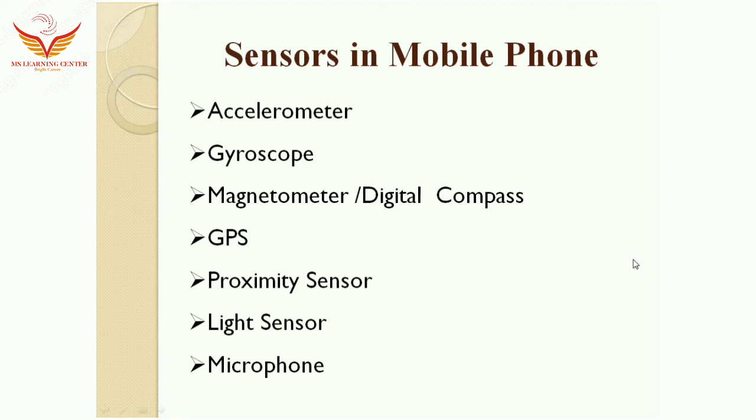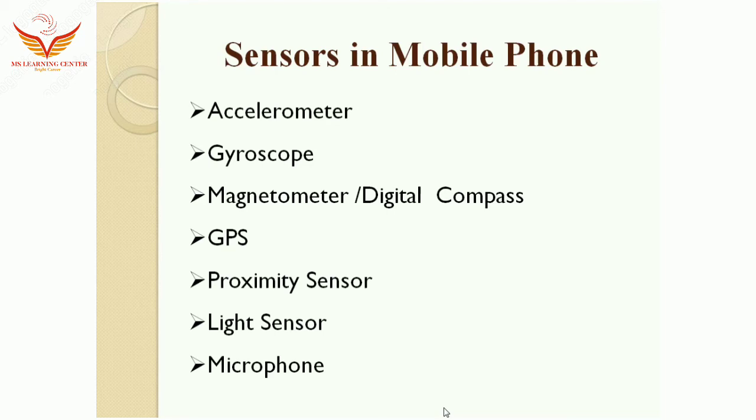Then GPS, which we already use in maps for direction purposes. GPS, that is global positioning system, is used to obtain the precise location on the earth. GPS in the mobile phone communicates with the satellite.